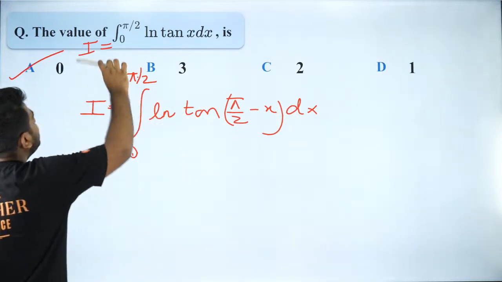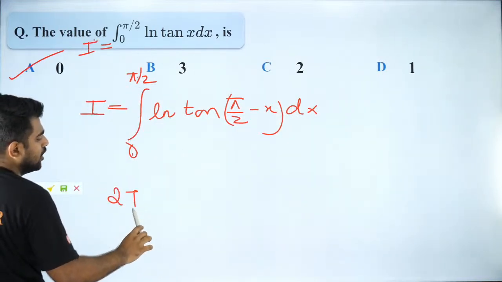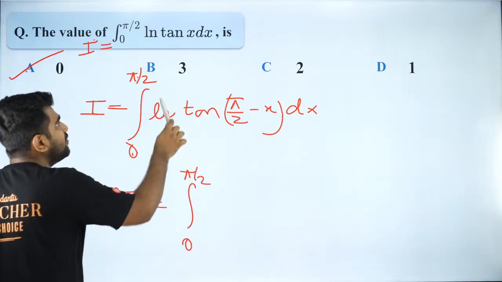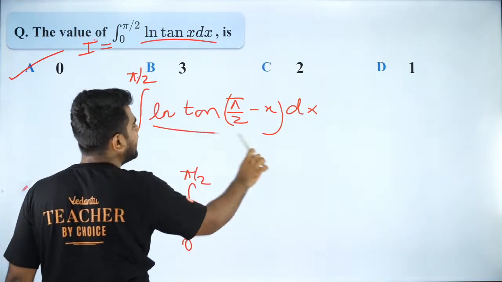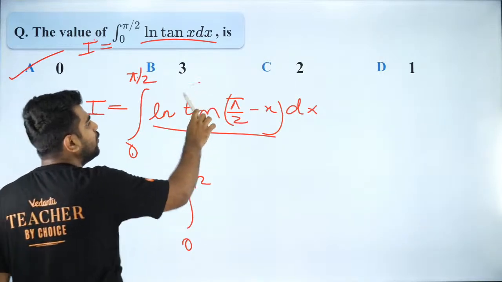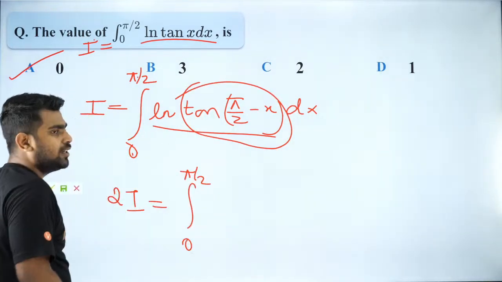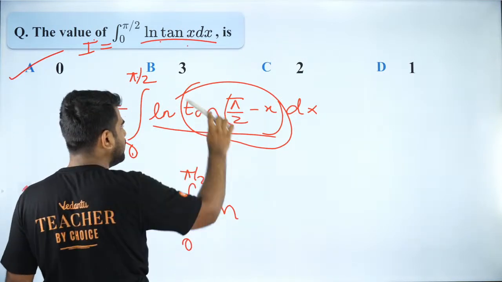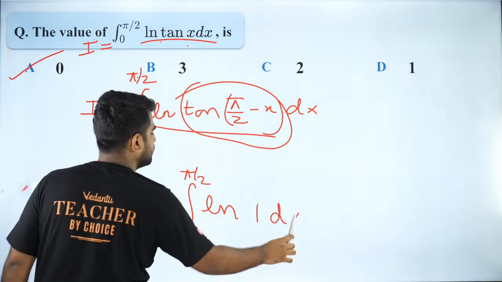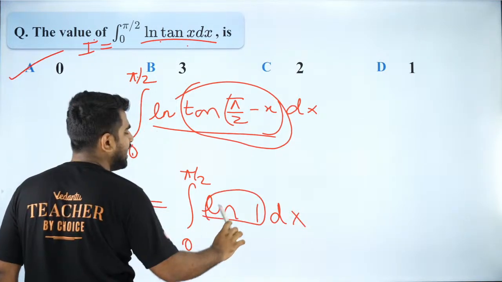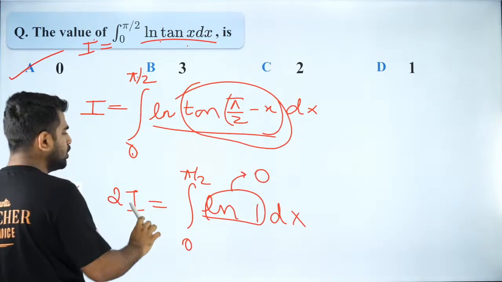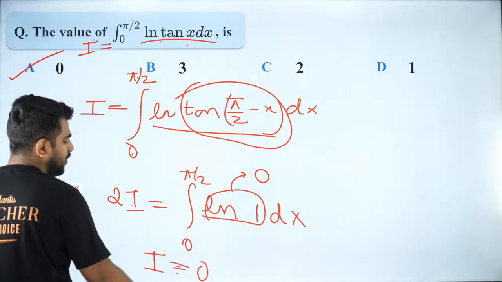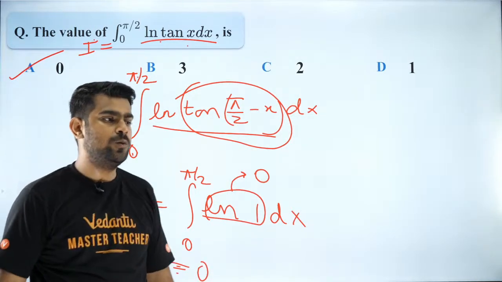So now let me add them. I plus I is 2I. So 2I is equal to integral 0 to pi by 2 of ln tan x plus ln cot x, because tan of pi by 2 minus x is cot x, right? So ln of tan x plus ln of cot x is ln of tan x into cot x, which is 1. And what is ln 1? ln 1 is 0. So 2I is equal to 0, so I is equal to 0. That is how we solve it.